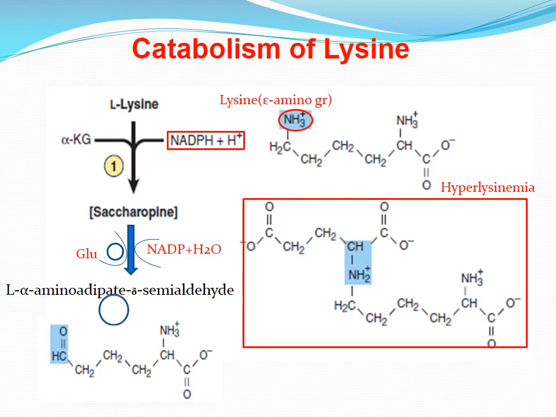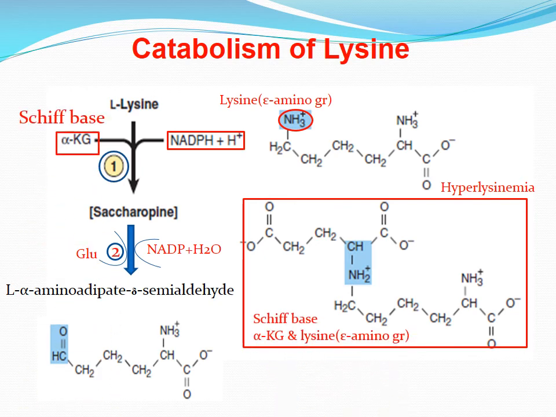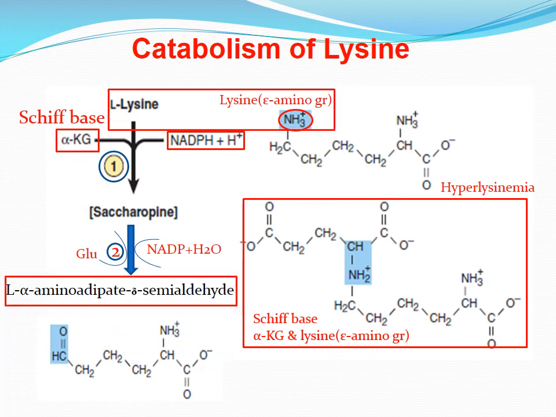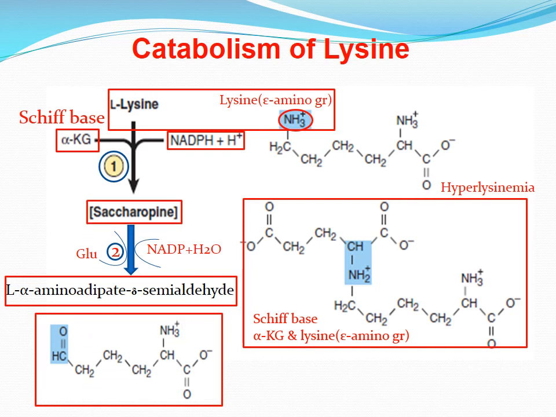Reactions 1 and 2 convert the Schiff base formed between alpha-ketoglutarate and the epsilon amino group of lysine to L-alpha-aminoadipate delta-semialdehyde. Saccharopine is an intermediate during this conversion.